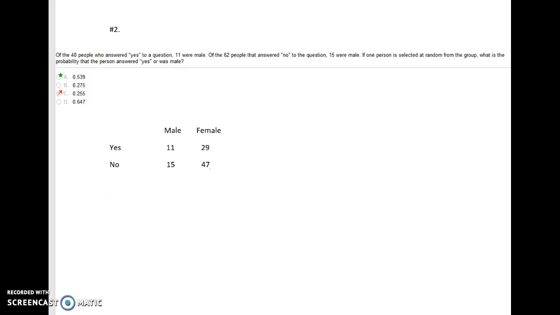Then it says if one person is selected at random from the group, what is the probability that the person answered yes or was male? So we're only going to have one fraction. Let's always start with the bottom. The bottom is going to be the total number of people. And up top, we want the number of people who answered yes or male.